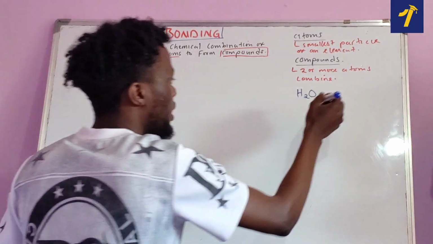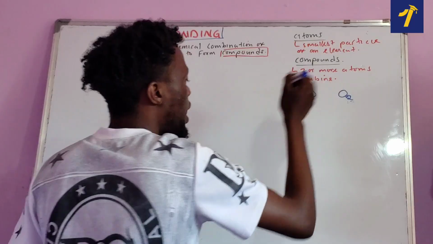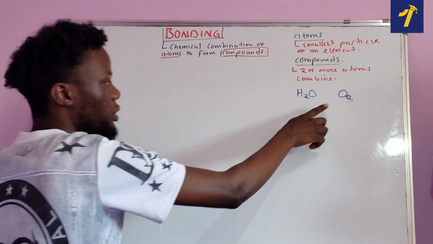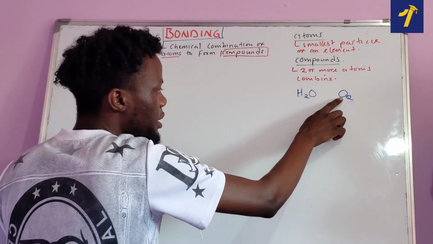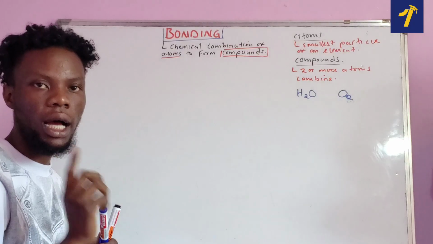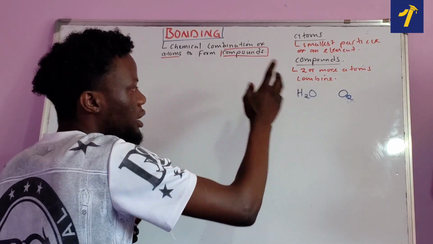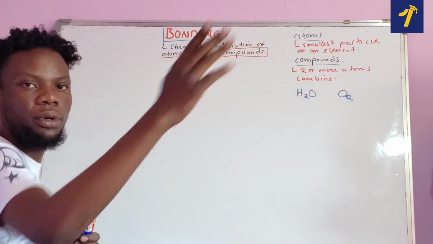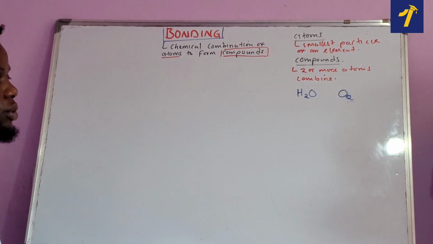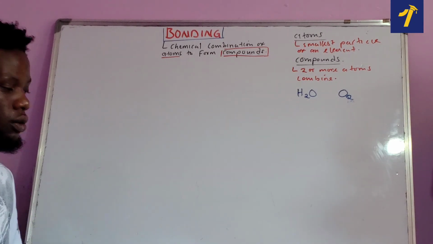Even if I give you something like this, and then I ask you, is that a compound? Yes, that is a compound. This is what we call an oxygen molecule. Why is this a compound? Because how many oxygen are here? There are two oxygen atoms. So remember, from the definition, we are starting from 2 or more, that's 2, 3, 4 up until infinity. Then that substance that's going to be produced containing 2 or more atoms is what we call a compound.